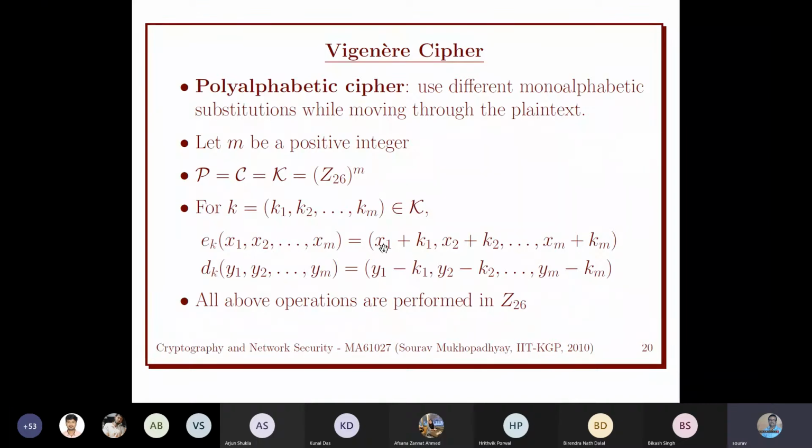So that is the very simple encryption. You are just applying the shift cipher on each of these alphabets. So now this is the encryption. Now what will be the decryption?